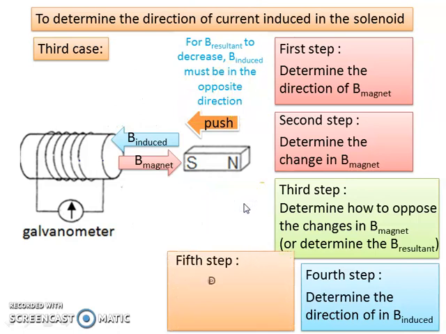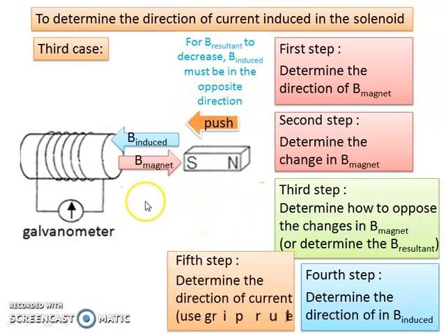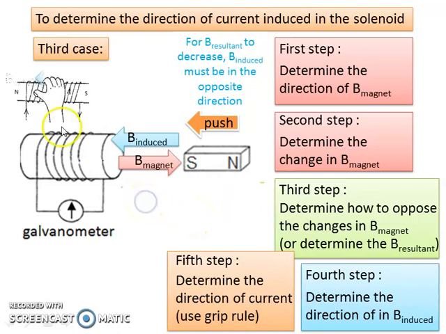And lastly, using grip rule to determine the direction of current induced. So position your hand, grip until the thumb shows the direction of the B induced, and the other fingers show the direction of current, which is upward. And the galvanometer pointer shows to the left.